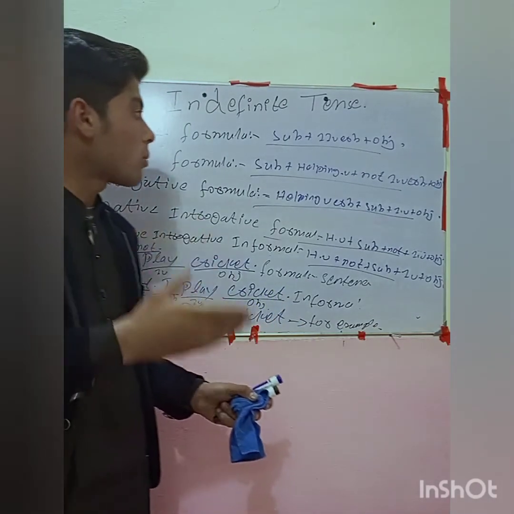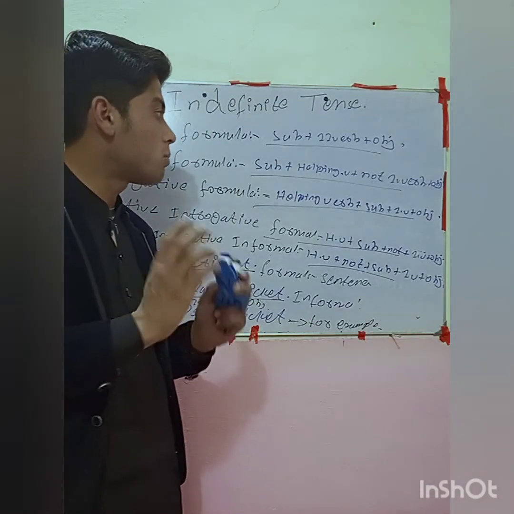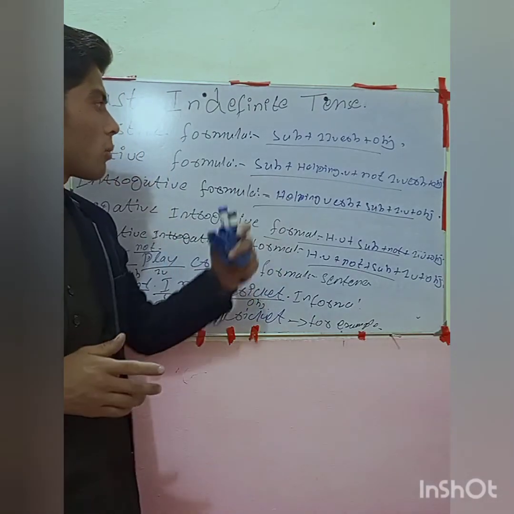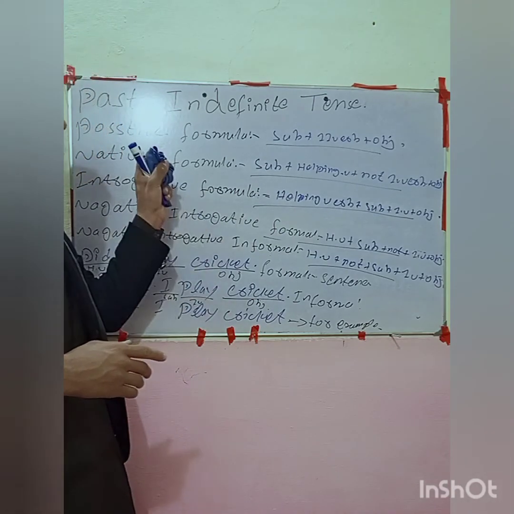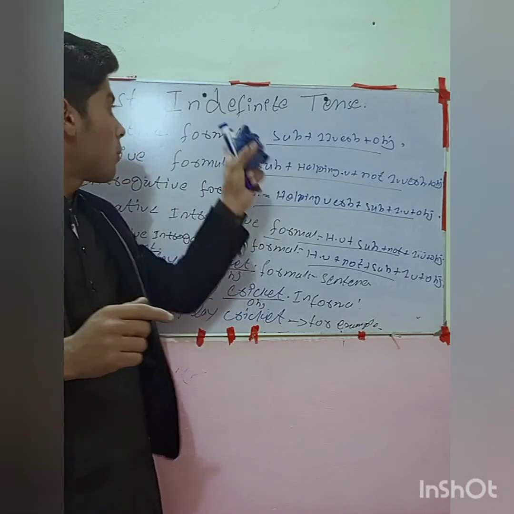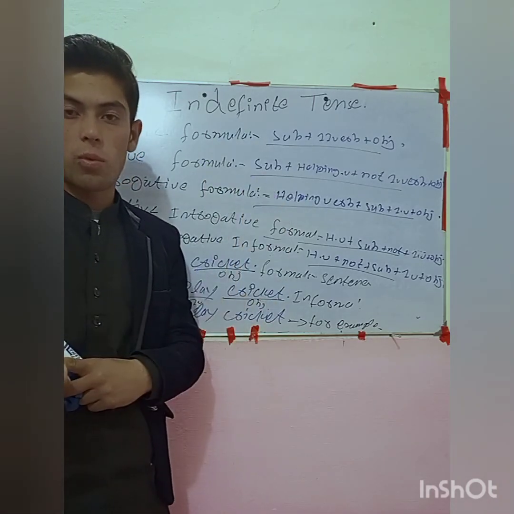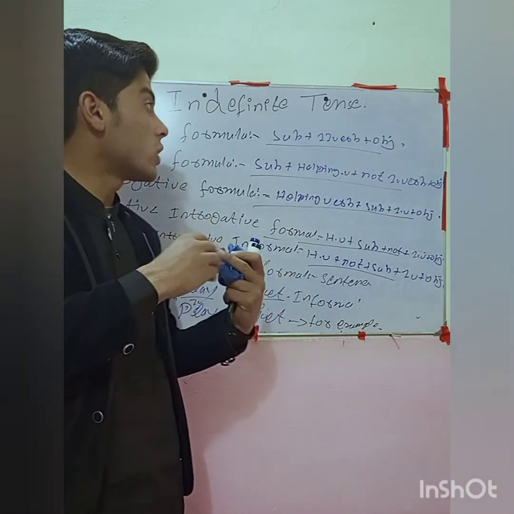We need to use formulas. With the help of formulas we understand the tenses and make the tenses perfectly. Without formulas we can't make a sentence perfectly, because if we use the first form of verb in a negative sentence and the second form of verb in a positive sentence, this kind of issue will be created.